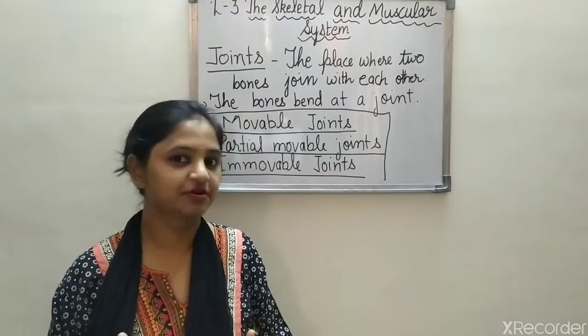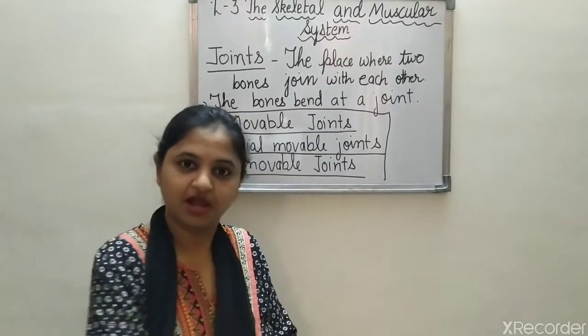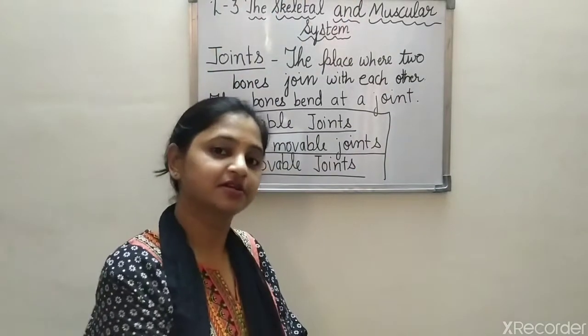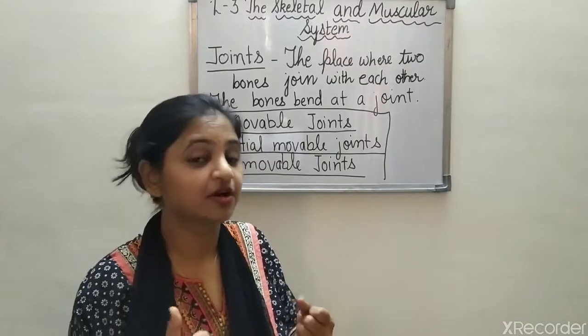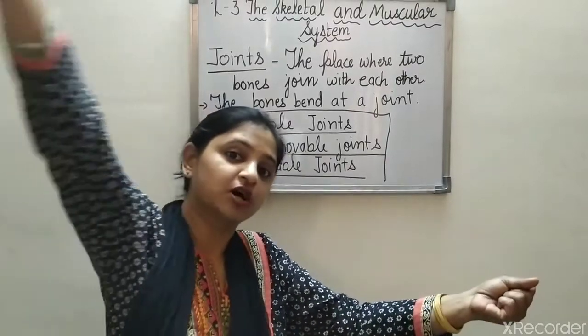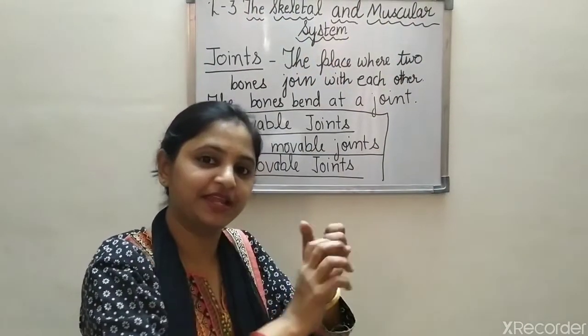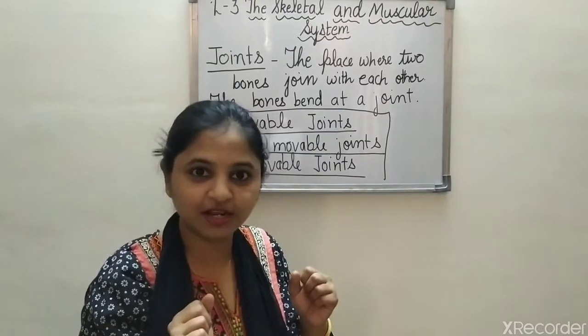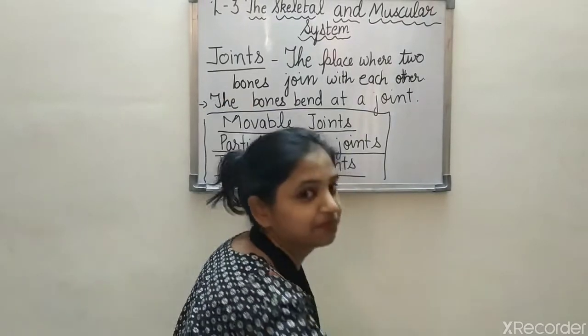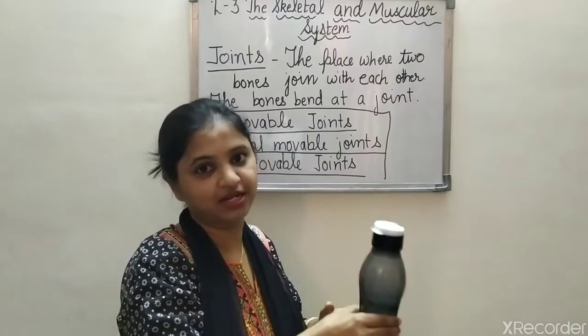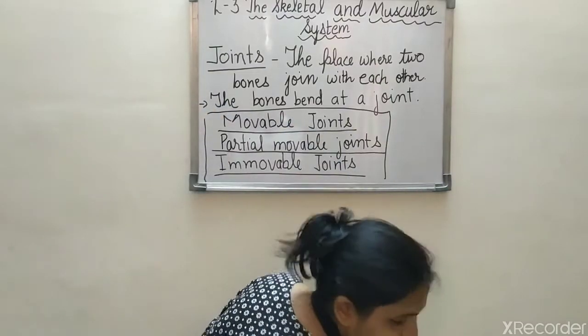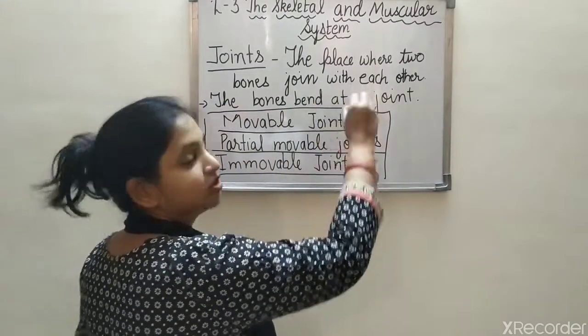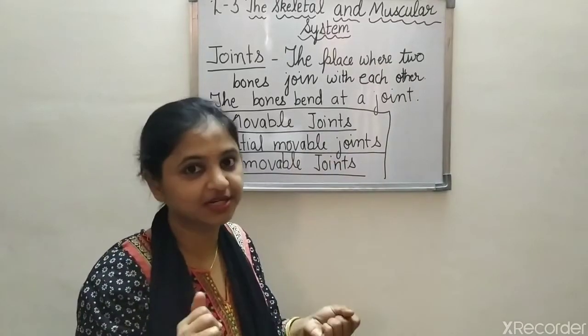Now observe what I am doing. I am rotating my hand, like when you have to throw a ball while playing cricket. Am I clear? Now I can lift this bottle. I can write on the board with a marker.